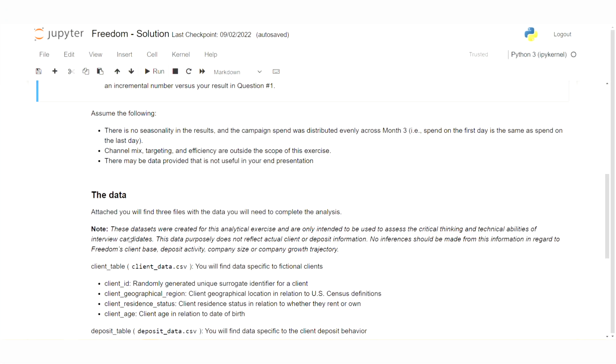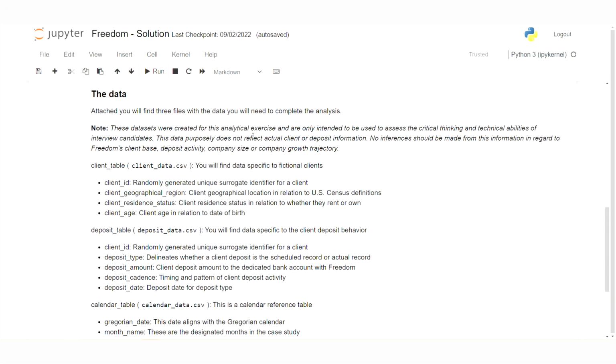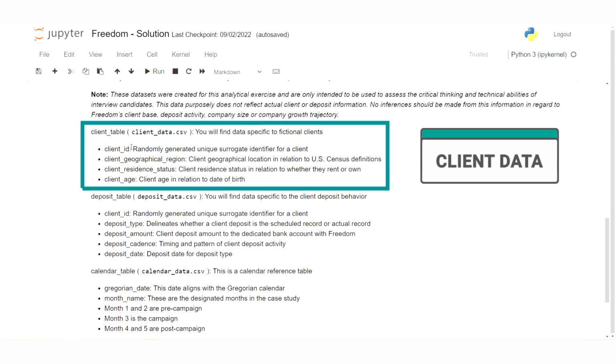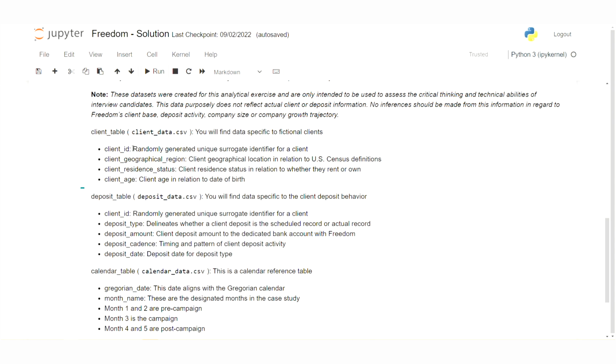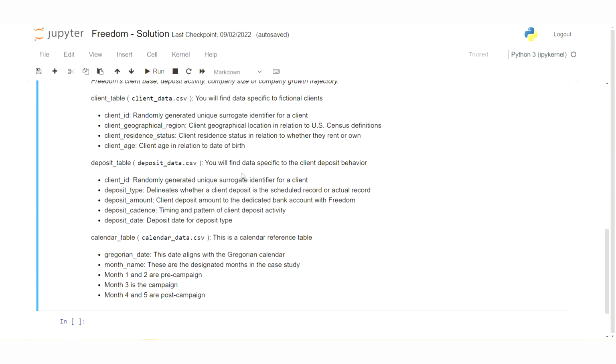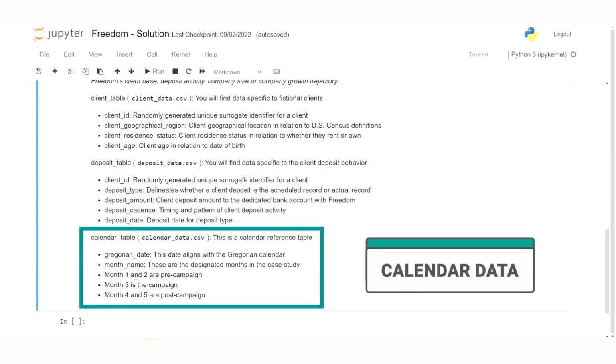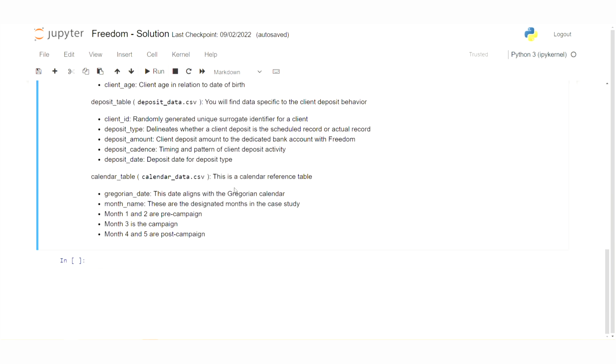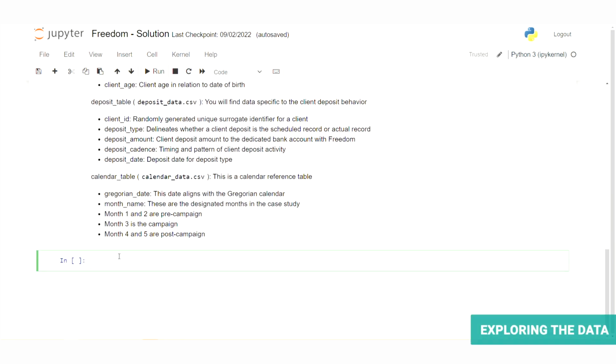In regards to the data, we're given 3 mock data sets. The first is client data, which contains some basic demographic data about a list of fictional clients. The second is deposit data. This contains data specific to client deposit behavior. And finally, we have calendar data, which is just a simple calendar reference table. Let's get started. We will be using Python and leaning heavily on the pandas library for this solution.